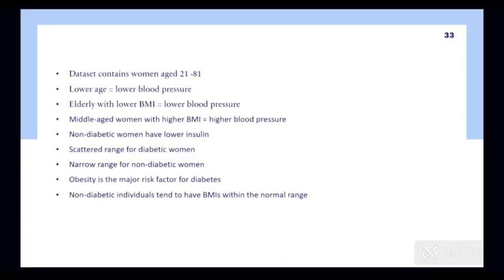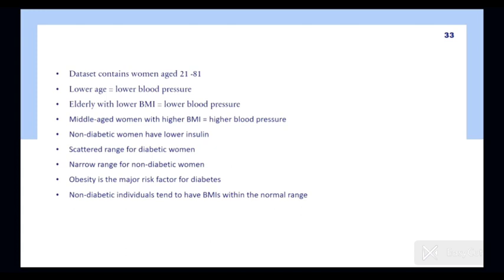Conclusions. The analysis of the diabetes dataset reveals several critical insights into the factors associated with diabetes among women aged 21 to 81. Younger individuals tend to have lower blood pressure, and among the elderly, maintaining a lower BMI is associated with healthier blood pressure levels. Middle-aged women with higher BMIs are particularly at risk for elevated blood pressure, highlighting the importance of weight management.